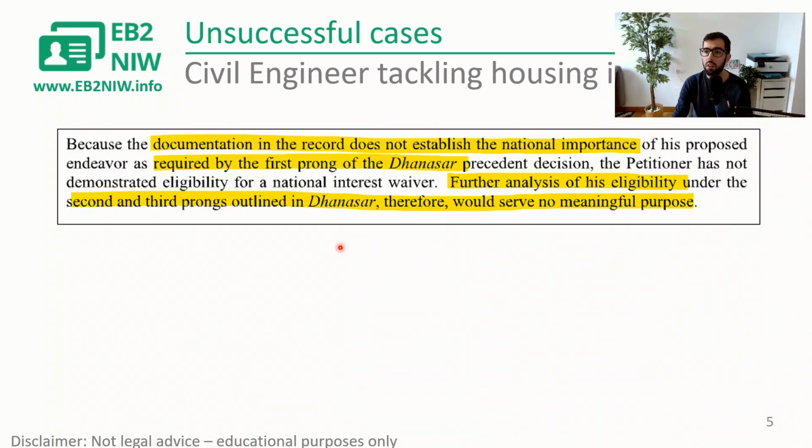Because the documentation in the record does not establish the national importance as required by the first prong of the Dhanasar decision, further analysis of his eligibility under the second and third prongs would serve no meaningful purpose. So what they are saying here, and this is what I tell people all the time, is that if your first prong is not solid enough, they will not really continue looking at your case. In RFEs, they will provide some writing on why you also may fail second and third prong, but they really stop considering you as a candidate for NIW if you fail the first prong.